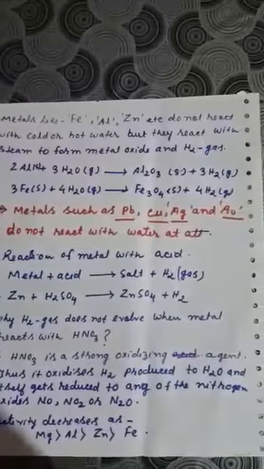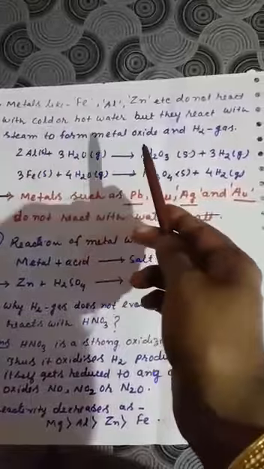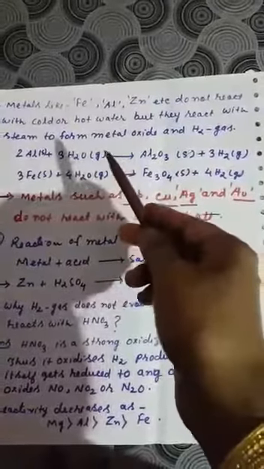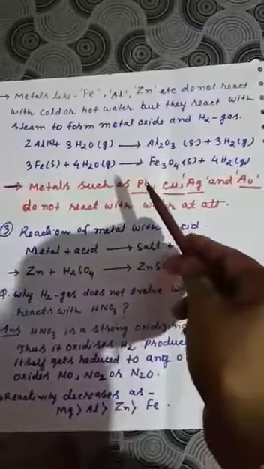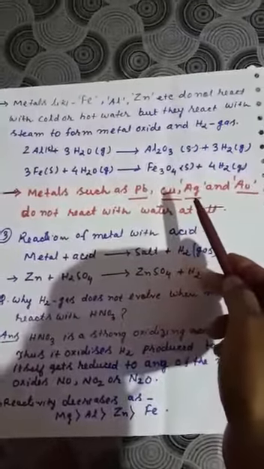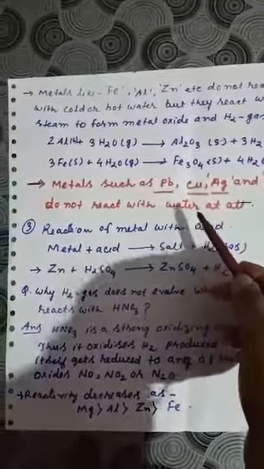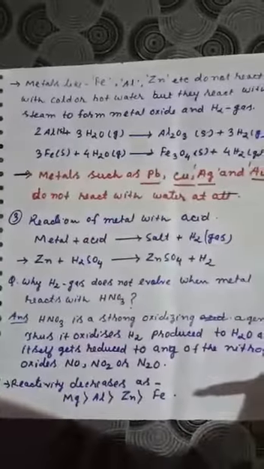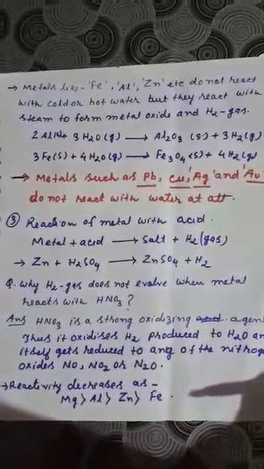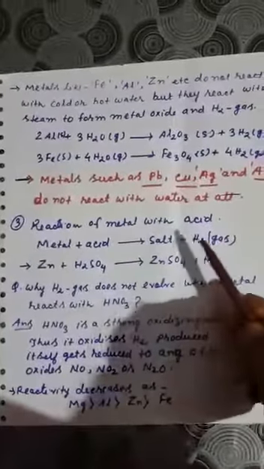Now metals like iron, aluminium and zinc do not react with cold or hot water, but they will react with steam, that is water vapor, and it will give us a reaction like this. Metals such as lead, copper, silver and gold do not react with water at all. That means if you give any kind of water, they will not react. Am I clear? So on the basis of the reactivity series, metals will react, and you have to remember, questions always come from this part.